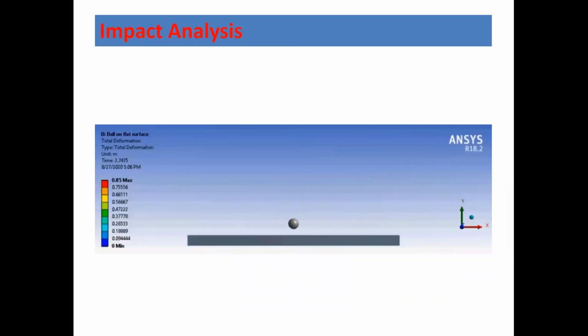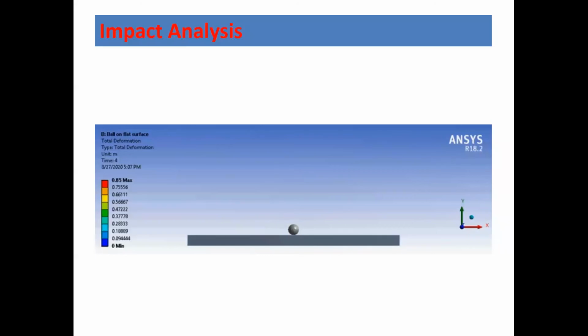Here you can see a simple ball is getting dropped on a plane surface. The ball is having a certain travel velocity and a certain mass, and it is also dropping from a certain distance.